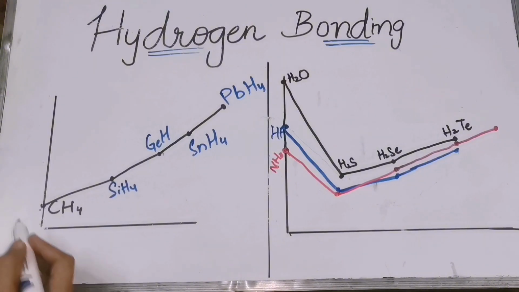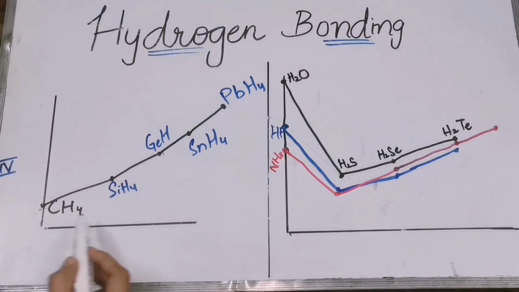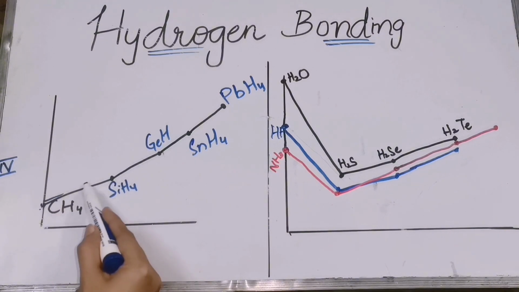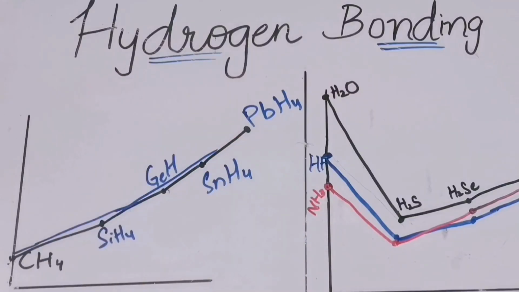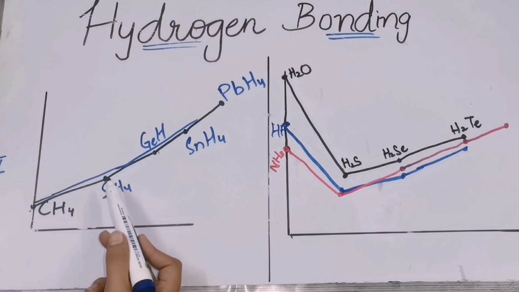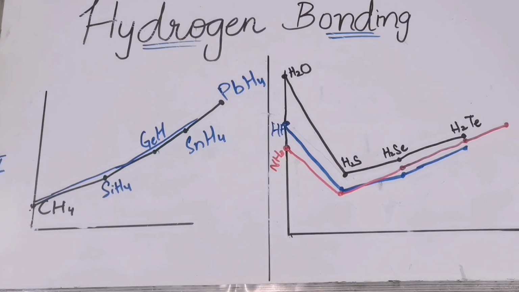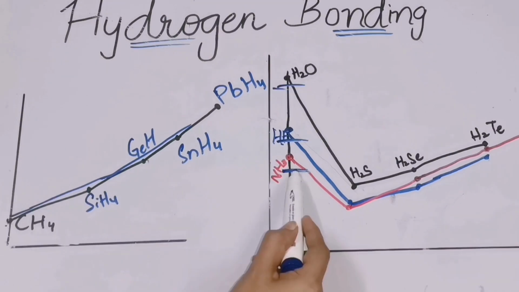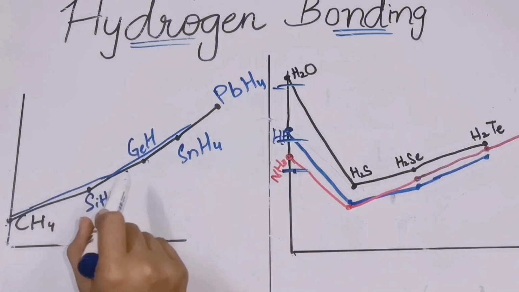In this I have plotted the elements of group 4 of the periodic table. These elements are present in their hydride form. The boiling point of these elements is increasing. It is going in an increasing order, so it is following a regular pattern. But when we look at the hydrides of group 5, 6 and 7, we see something different. And where the difference comes, it comes in the first element of group 5, 6 and 7.